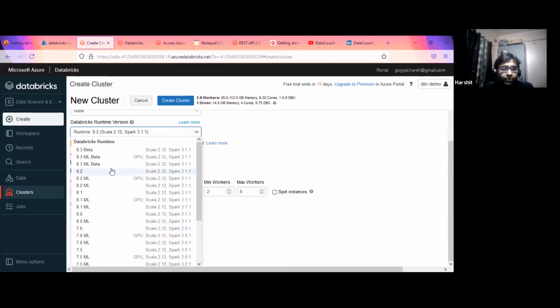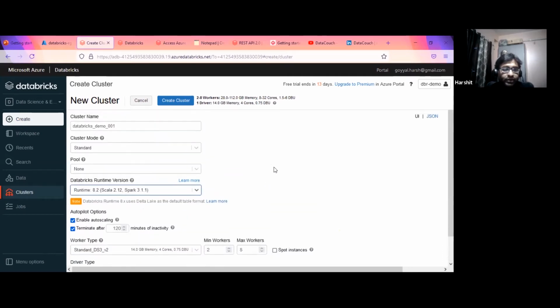As of now, we will be using the latest one, which is this. There are some beta versions as well. If you see, the Databricks runtime is also available like 8.3, and these three come as beta, like we all know how the beta version comes into the picture. As of now, I'm taking the first, which talks about Scala 2.12 and Spark 3.1.1. This is the version we are going to create for our cluster.